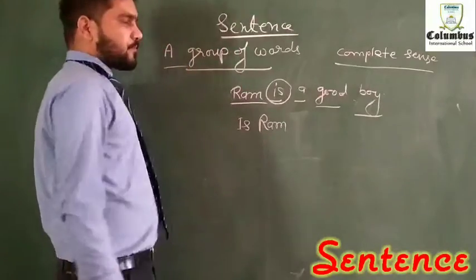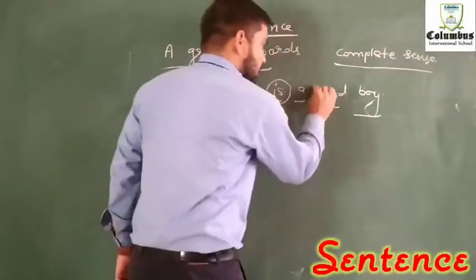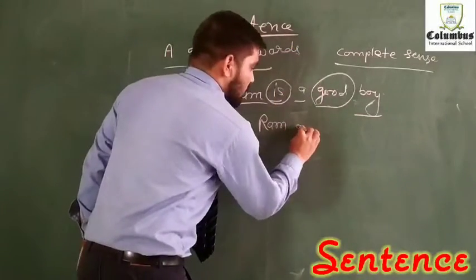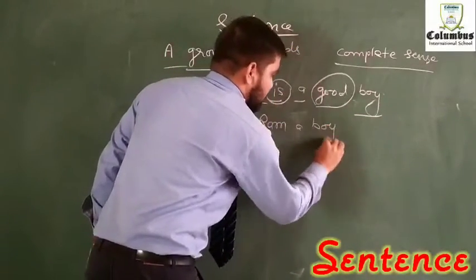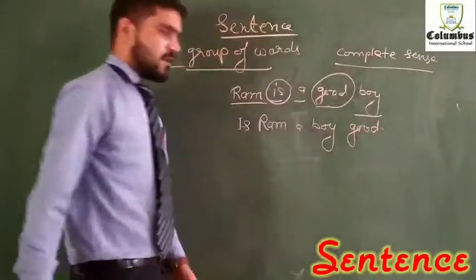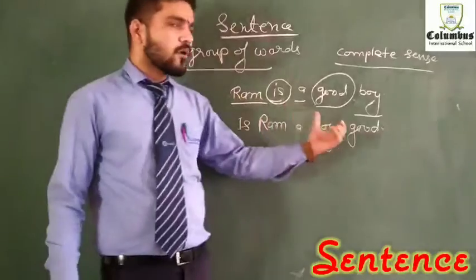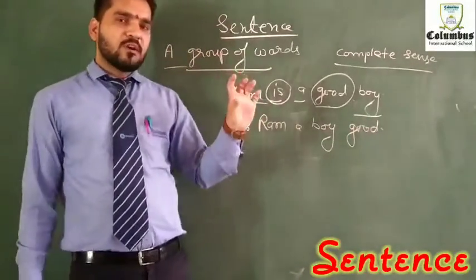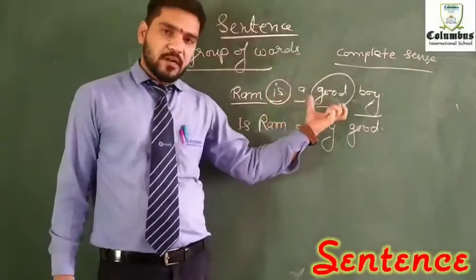Then again I make a replacement of good: "Is Ram a boy good?" What is the difference between them? Only the order of the words that has been written.